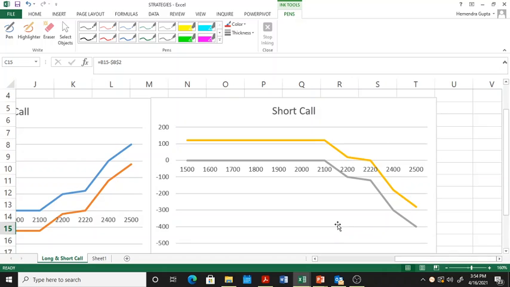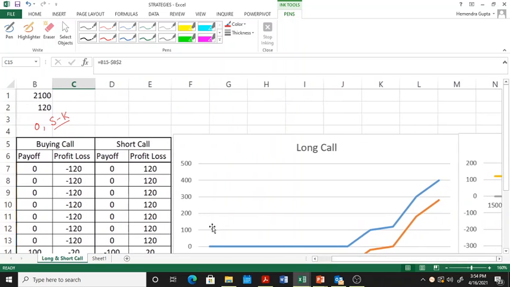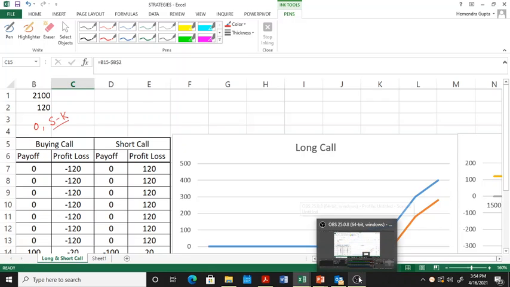So this is about what an option is and how the call option buyer, long call and short call work. In the subsequent session, we'll discuss the put option and other option strategies. Thank you very much.